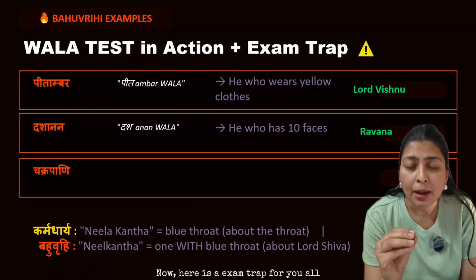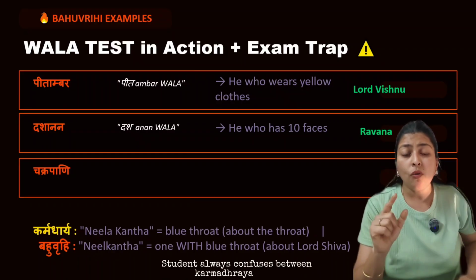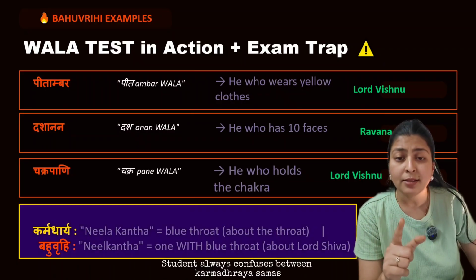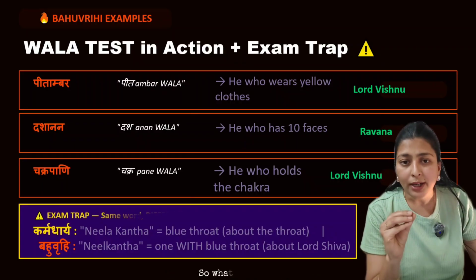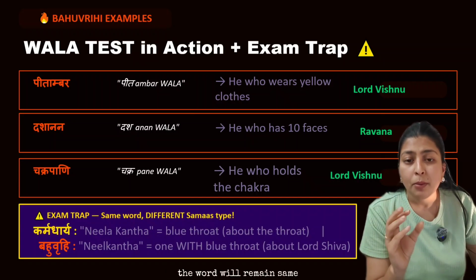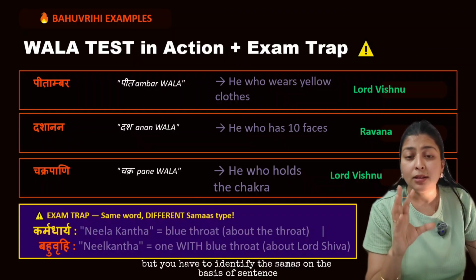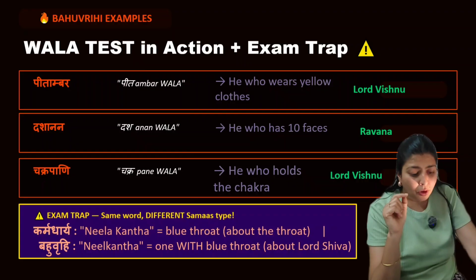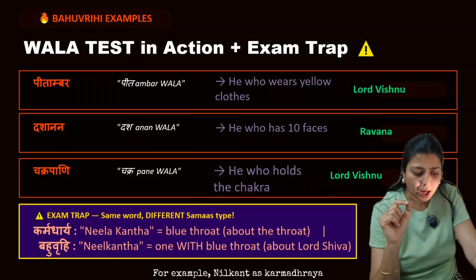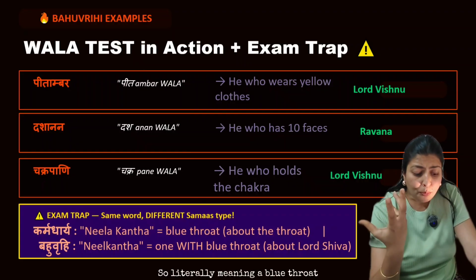Now here is an exam trap for you all. Students always confuse Karmadharaya Samas and Bahuvrihi Samas. Now how will you identify? The word will remain the same, but you have to identify the samas on the basis of the sentence. Let's check it out. For example, Neelkanth as Karmadharaya. So literally meaning a blue throat.